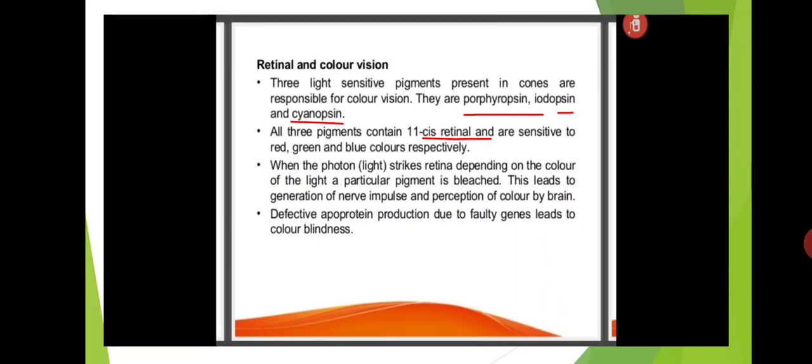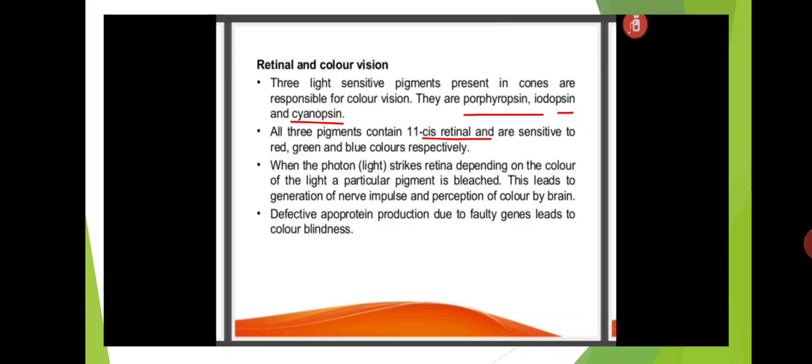Retinol and color vision. Three light sensitive pigments present in the cones are responsible for color vision. The three pigments are porphyropsin, iodopsin, and cyanopsin. These three pigments contain 11-cis retinal and are sensitive to red, green, and blue colors respectively.